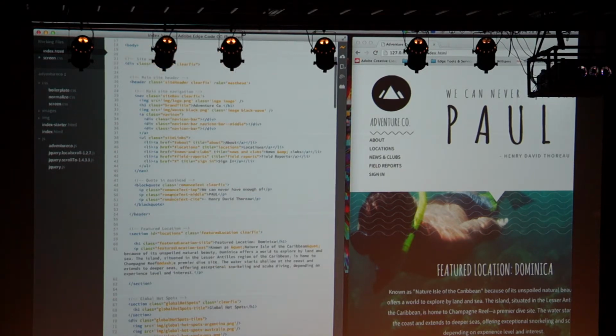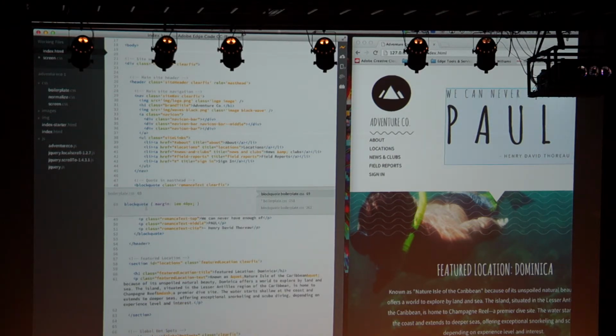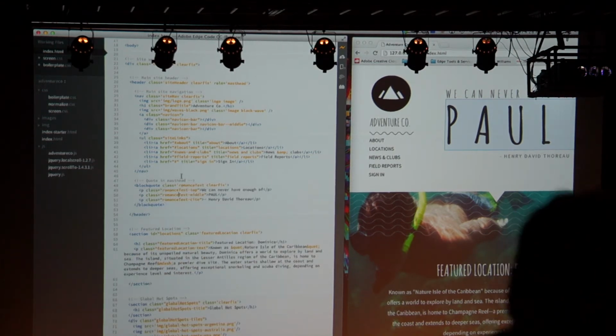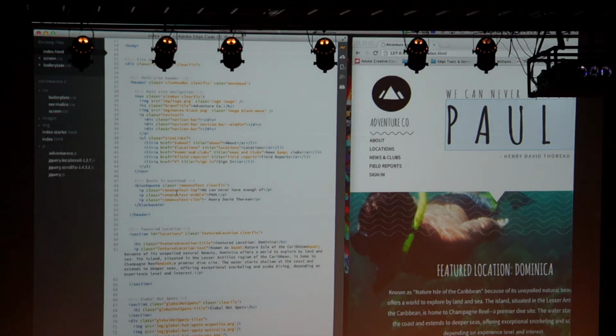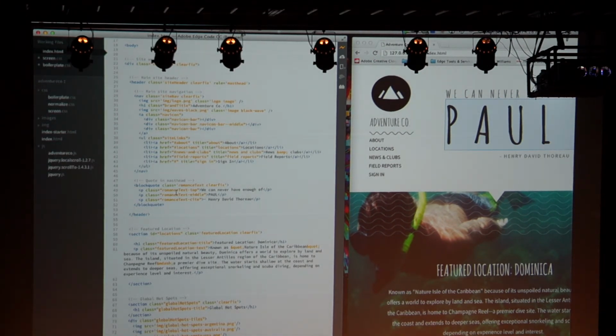Say for example I want to see the block quote. So here's a block quote here. I can just hit Command E, and it tells me that the margin in here is 1em 40 pixels. I can come into that and just start changing the content, change the margin, maybe make that 3. I'm making changes. Oh, I've done it to the boilerplate, I shouldn't have done that. As I make changes, I can see it in the browser. I can do the CSS changes inline, which is pretty cool.